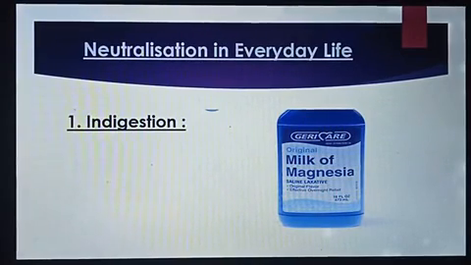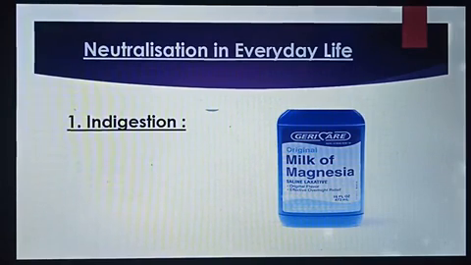First one, indigestion. Our stomach produces hydrochloric acid. This hydrochloric acid helps in digesting our food without harming the stomach. Sometimes excess hydrochloric acid is produced in the stomach due to various reasons like overeating. The excess of acid in the stomach causes indigestion, which produces pain and irritation.